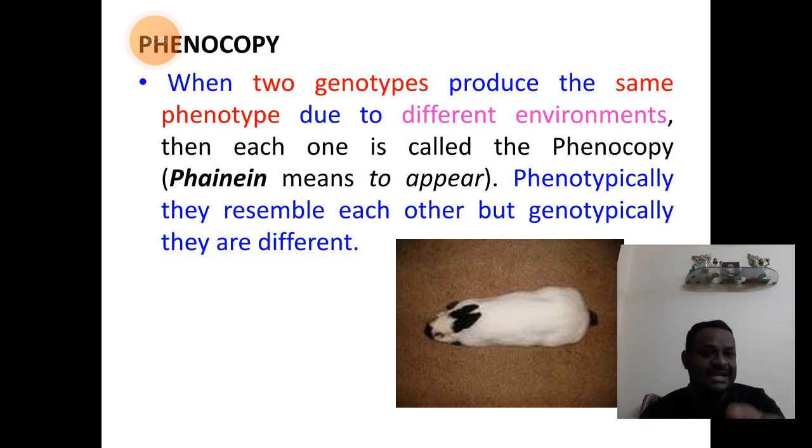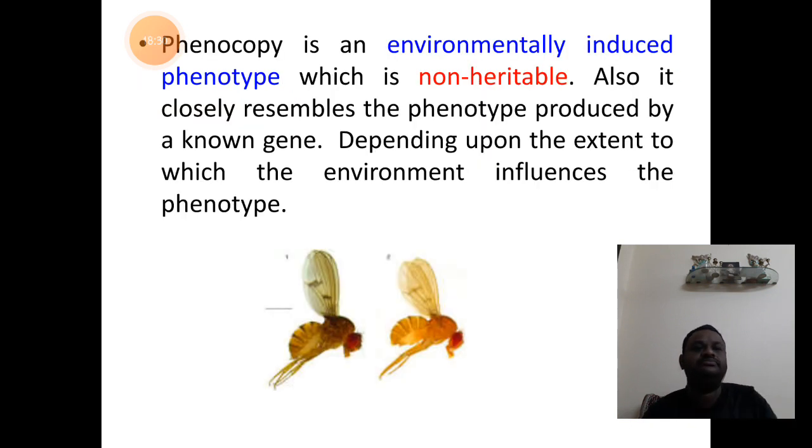We shall understand it a little later. So, phenocopies will have different genotypes, but when they are exposed to a different environment, they tend to possess the same phenotype. So, they are environmentally induced phenotypic characters.